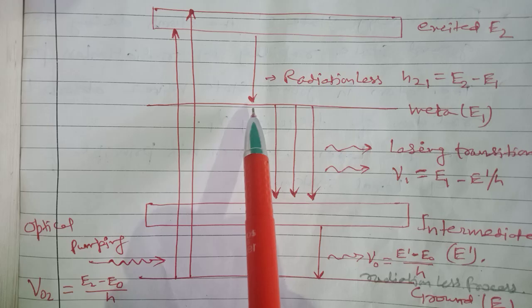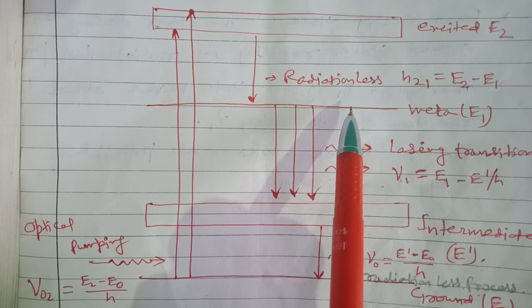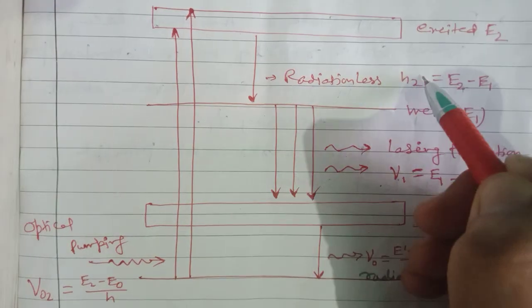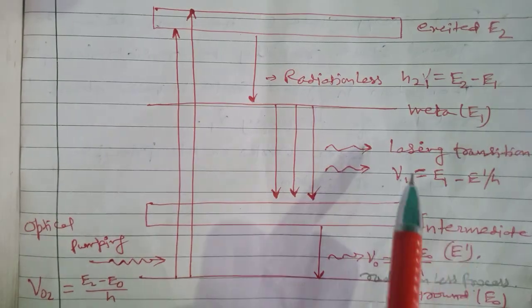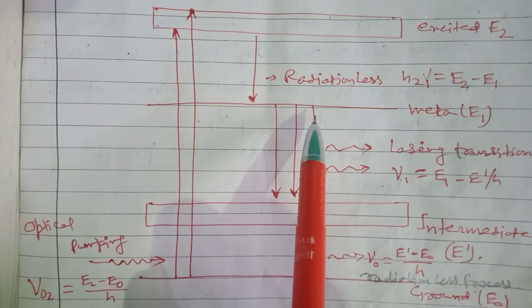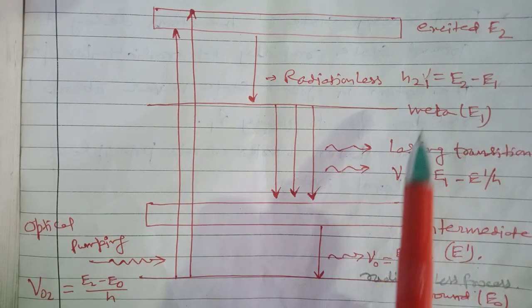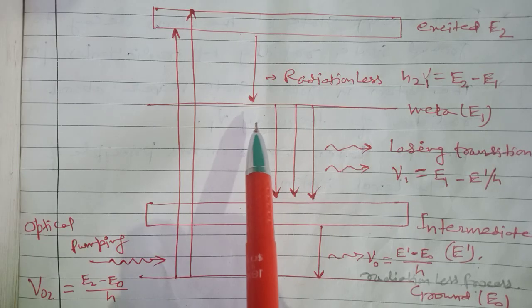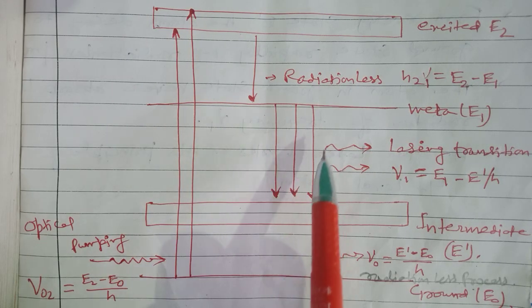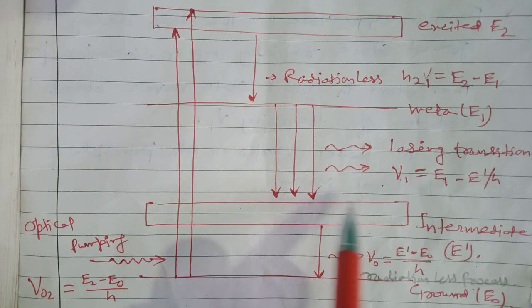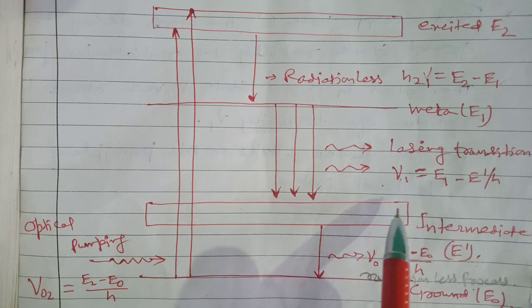This process is known as spontaneous emission, and this is a radiationless process whose frequency nu is equal to the energy gap between E2 and E1, that is (E2 minus E1) upon h. After the spontaneous emission, stimulated emission occurs, which produces the laser action.